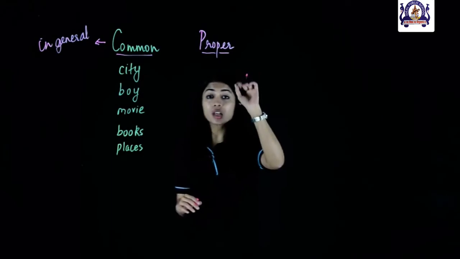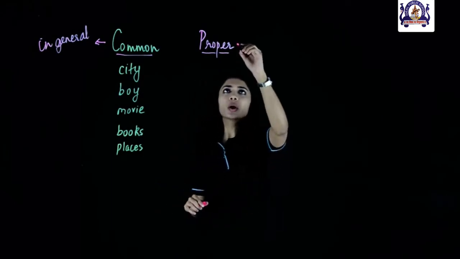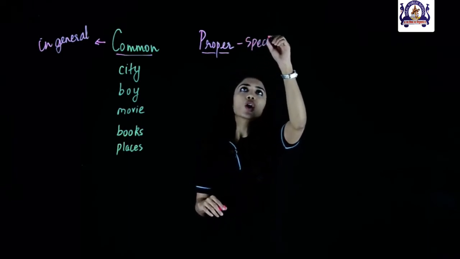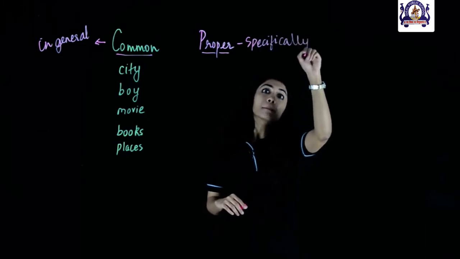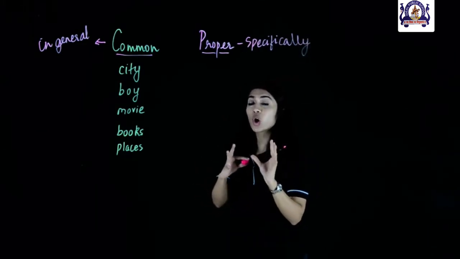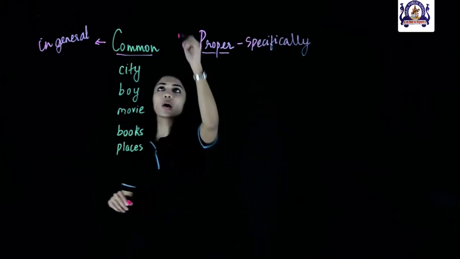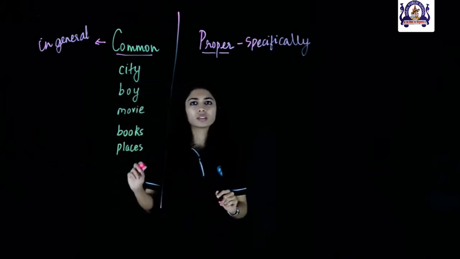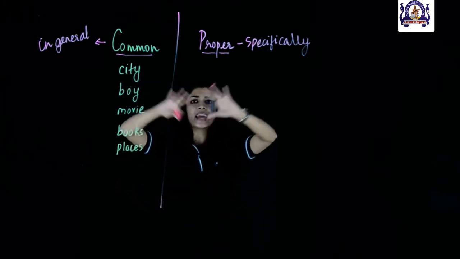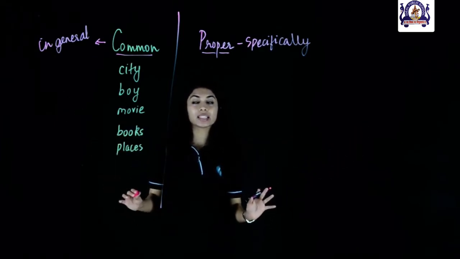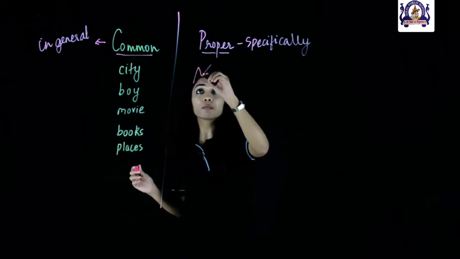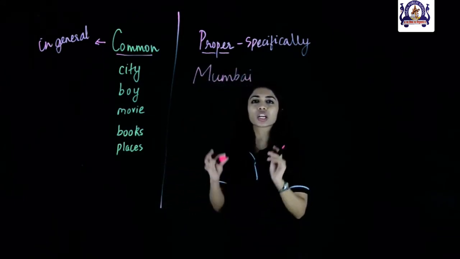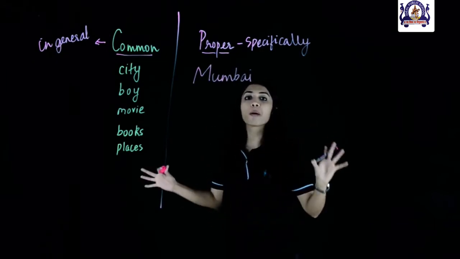Whereas proper nouns are the exact opposite, which means when we talk about people or things specifically, when we talk about a particular thing or a person, we use proper nouns. So, we have a few common nouns here, like city. City is a common noun. I can be referring to any city in the world. But when I say I live in Mumbai, when I talk about Mumbai city, it becomes a proper noun because here I am talking about a particular thing, that is the city of Mumbai.